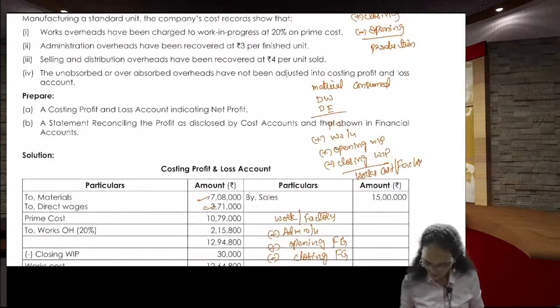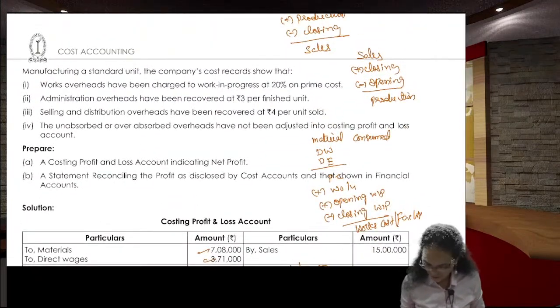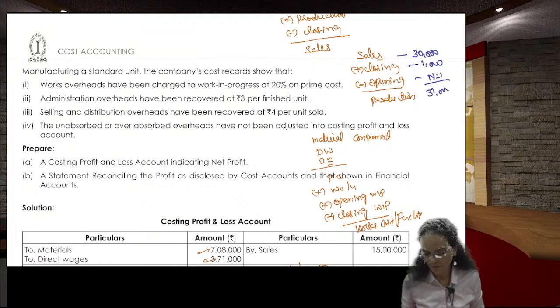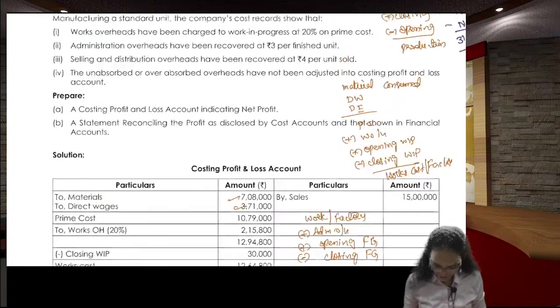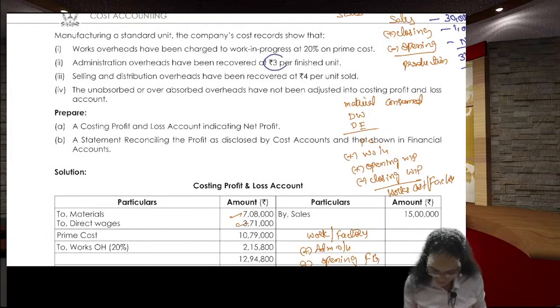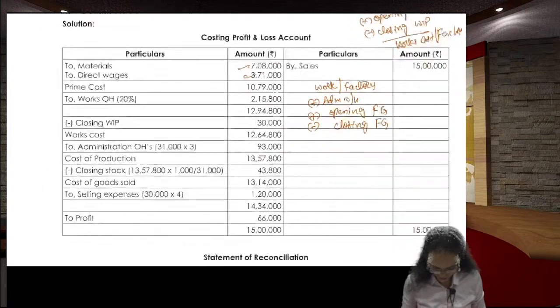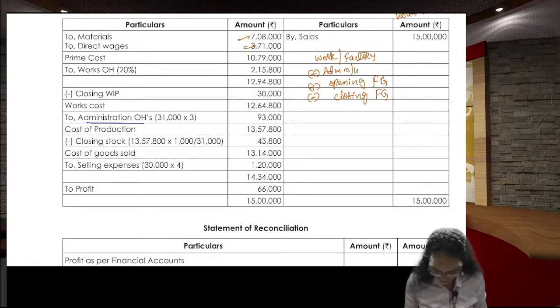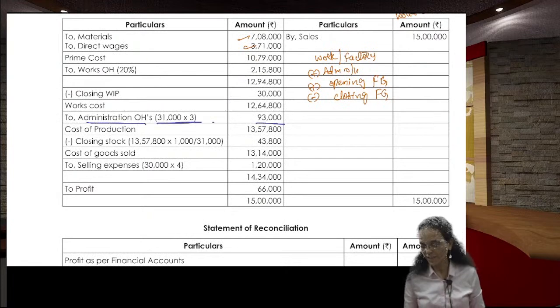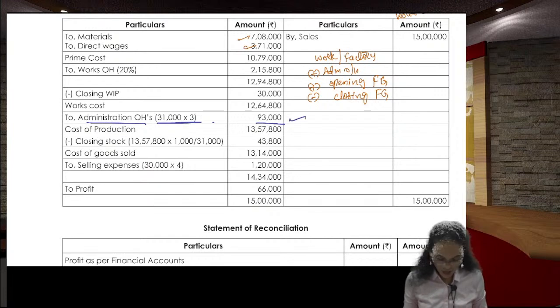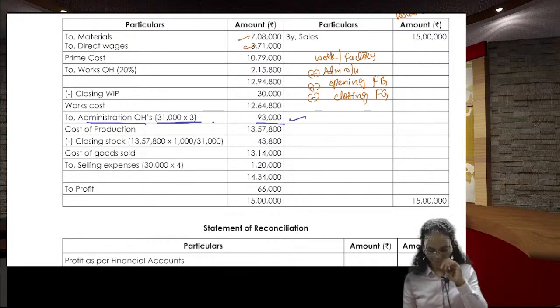Substituting, sold units 30,000, closing units 1,000, opening nil. So the produced units are 31,000. So 31,000 units into 3 rupees per unit, that is 93,000 rupees, is the administration overheads, right?